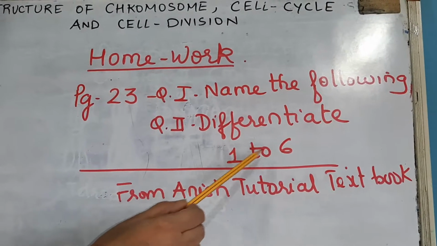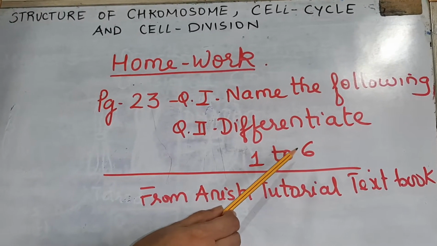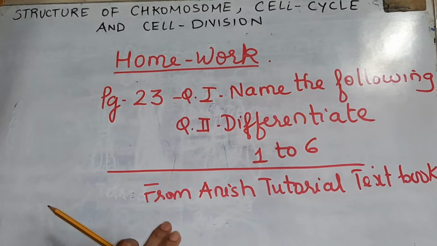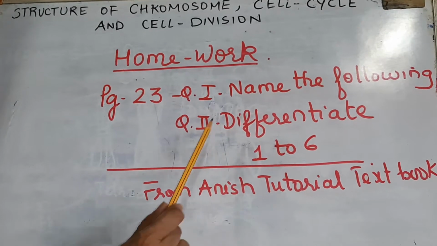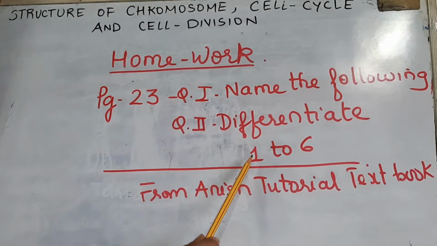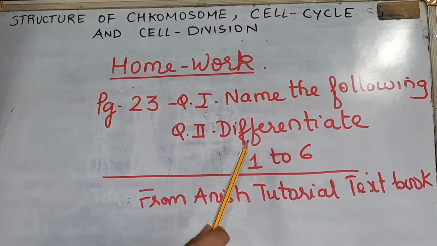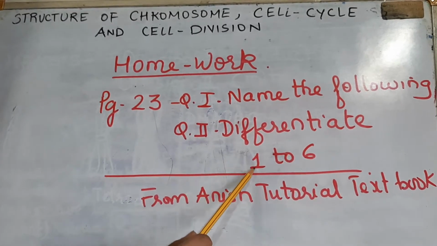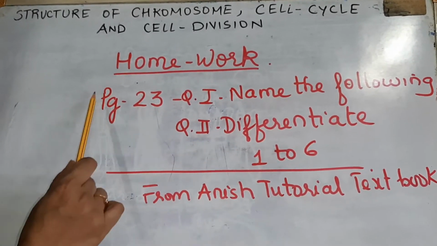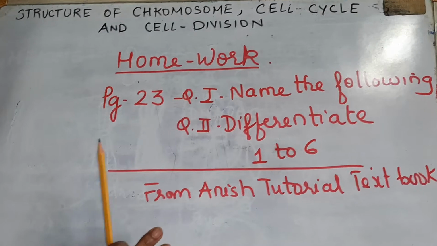After the 6 there is mitosis and meiosis, which we have already covered in the video session, so no need to write that again. But these first 6, that is chromosome, centromere, aster, spindle fibers, all those differentiate you have to note down in the book, from the Anish tutorial textbook.